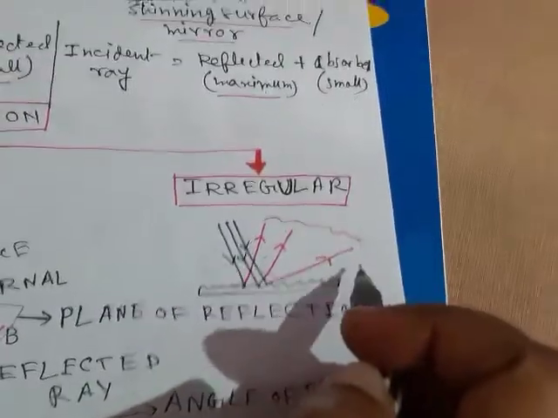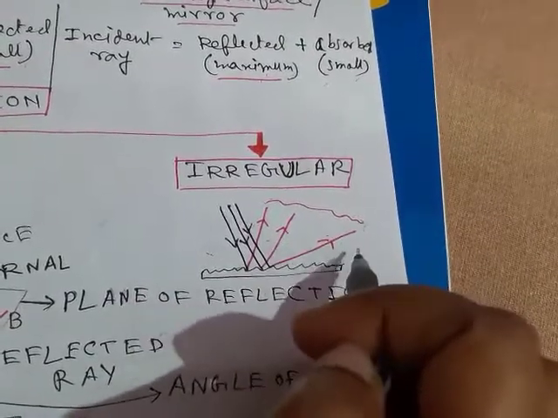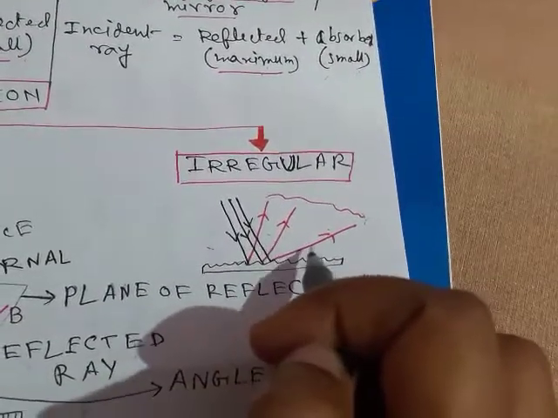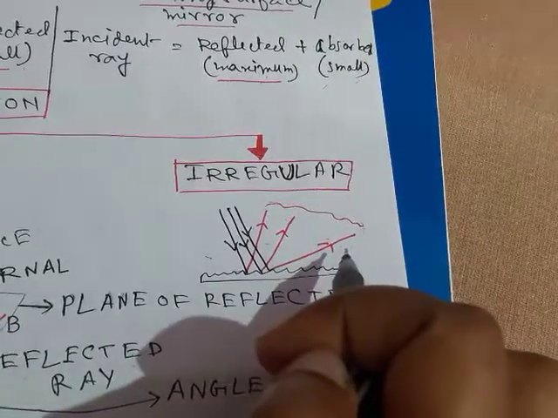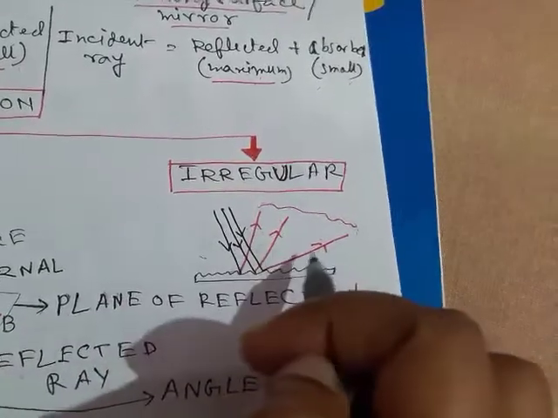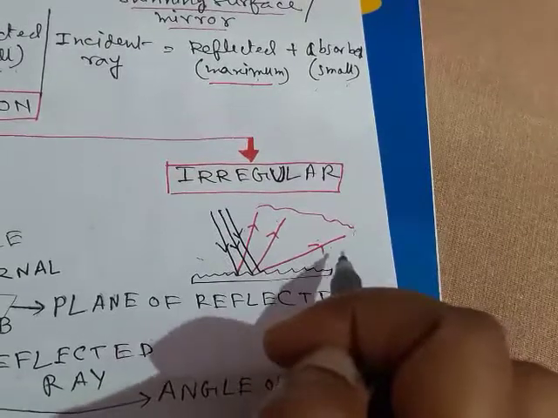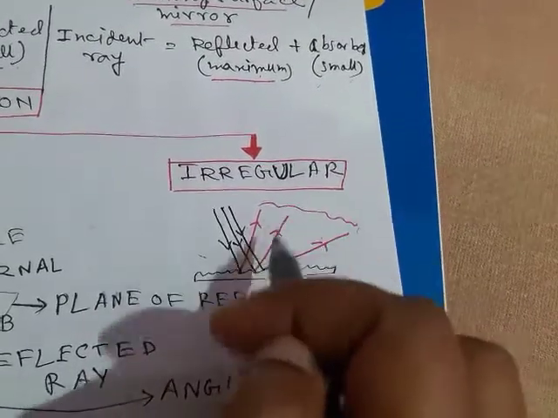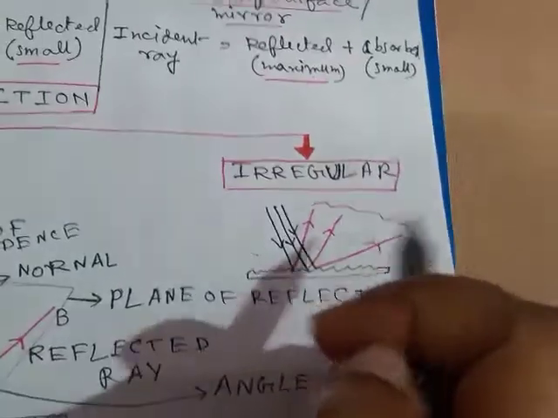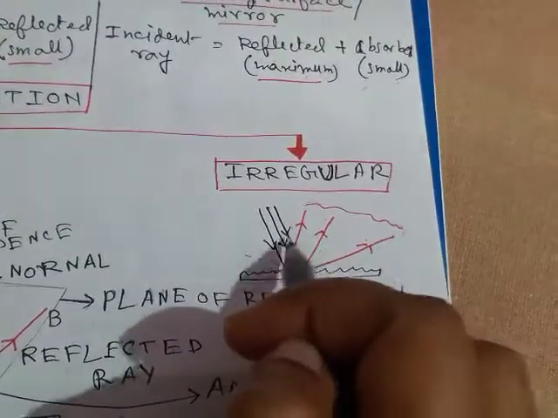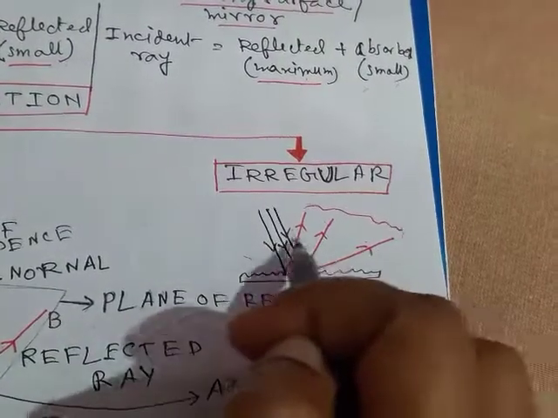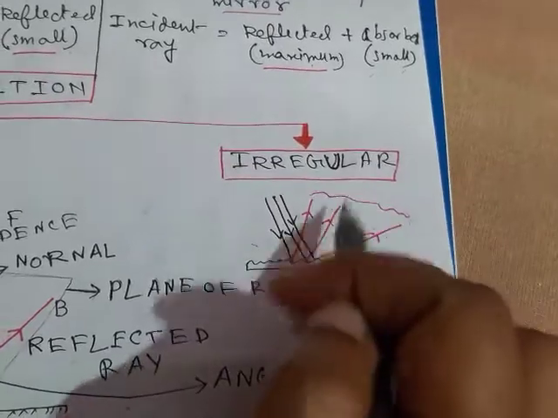For example, reflection on the wall of a room or from the plane of paper. When the sun rays are reflected from the wall, we can see the maximum portion of the room, because the reflected rays are not parallel with each other, so from any side we can see the object.